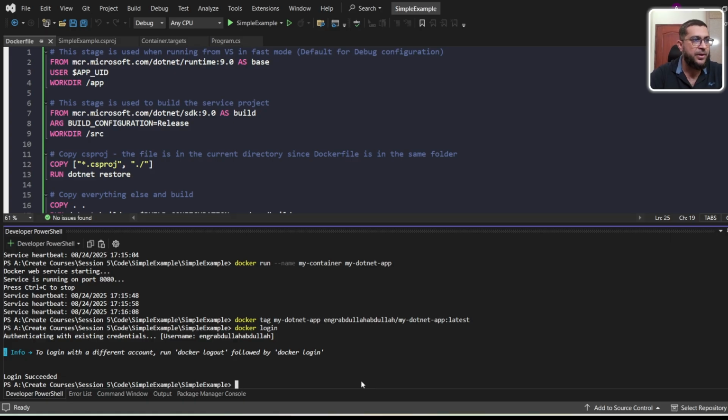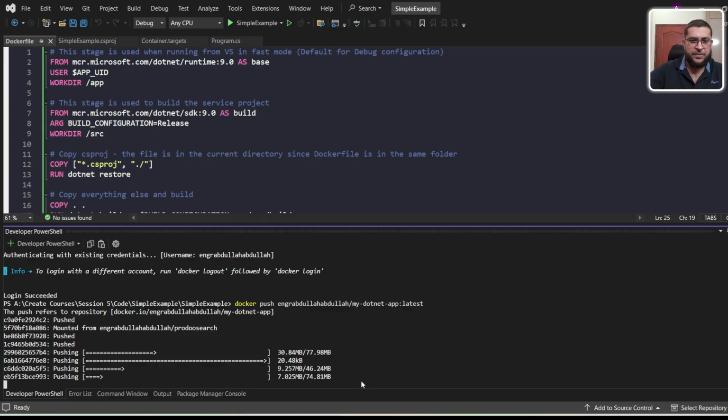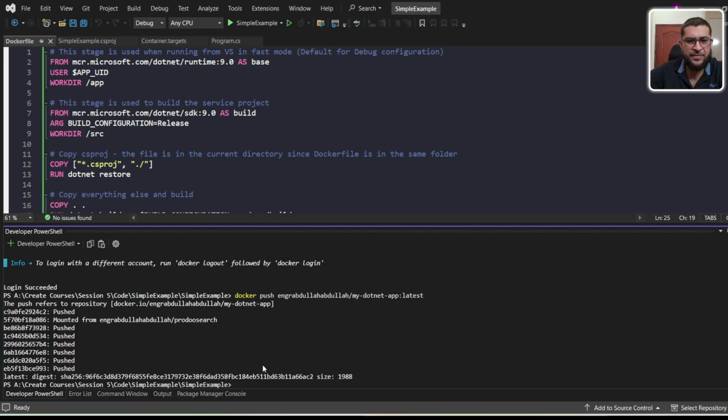This will be the command: docker push, then my username, and then my repository, my.NET app, and then the tag name, latest. So it is preparing and pushing the image to Docker Hub. It will take some time. Okay, so it's completed.